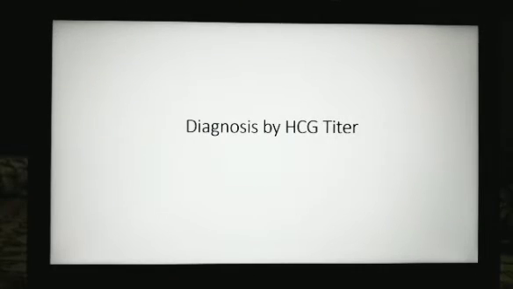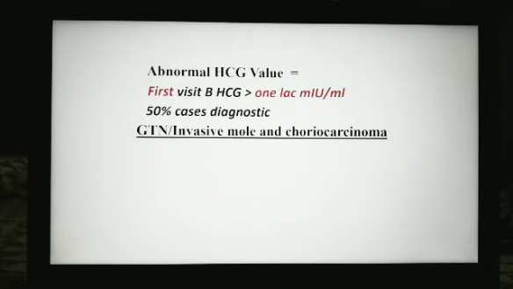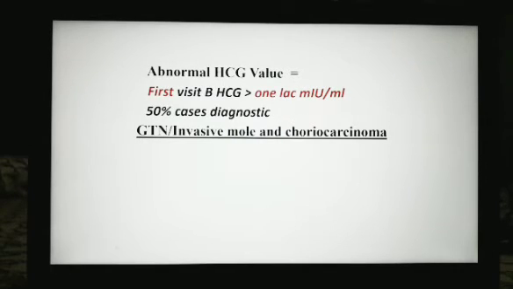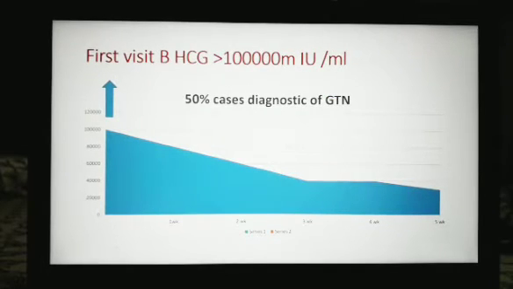How do you diagnose invasive mole? By HCG titer on follow-up of vesicular mole. Abnormal HCG value on admission itself, like on the first visit, with beta HCG titer more than 1 lakh milli international unit per ml, is a diagnostic feature in 50% of the cases for invasive mole or even choriocarcinoma. This is how the value may be more than 1 lakh.